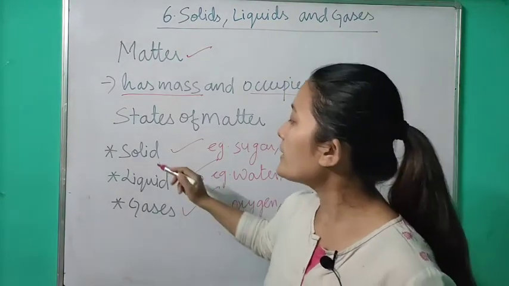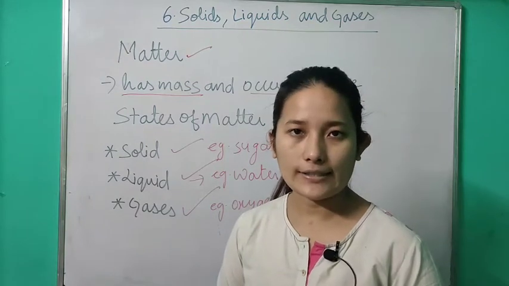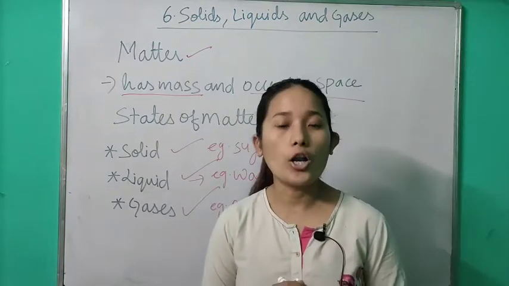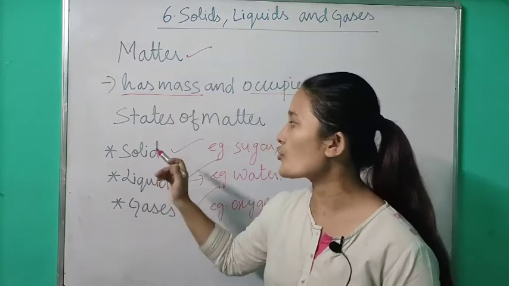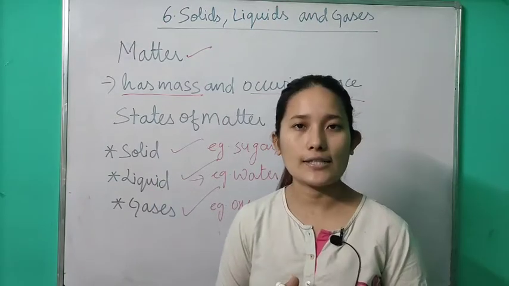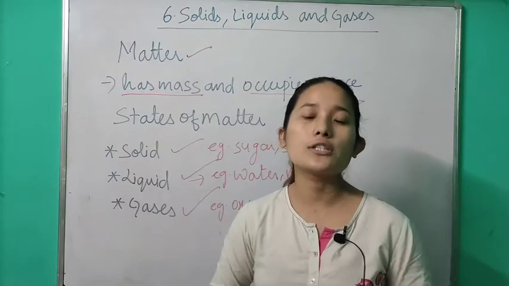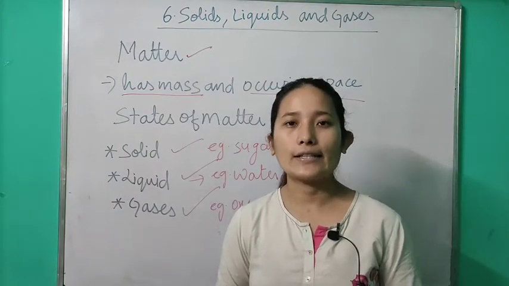Now solid, liquid and gases have different characteristics because of the arrangement of the molecules, because the arrangement of the molecules differs in case of solid, liquid and gases. So now let's go through the arrangement of molecules in solid, liquid and gases and their characteristics.